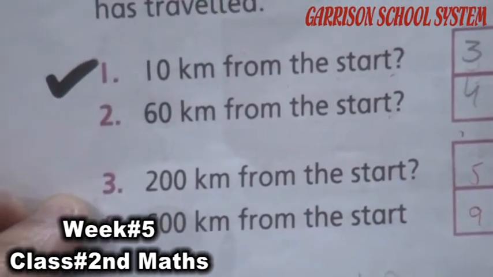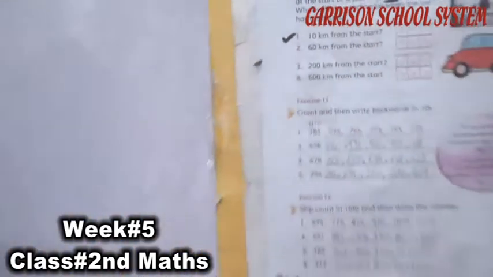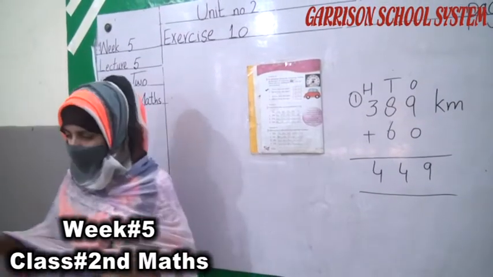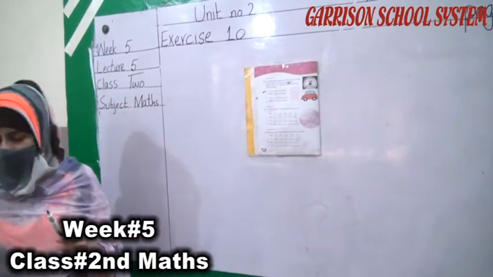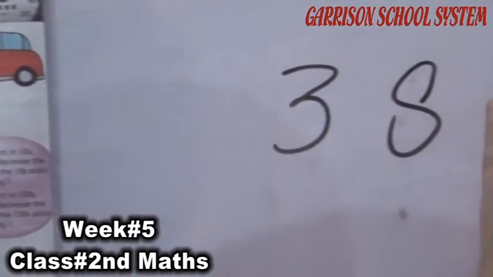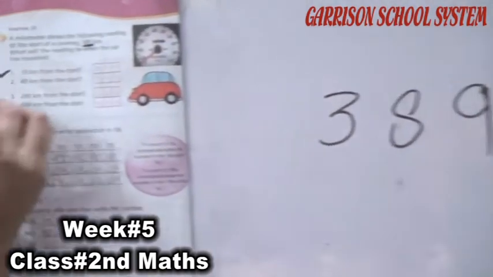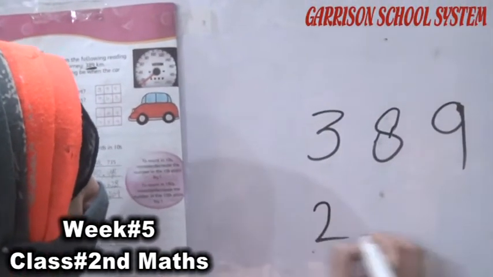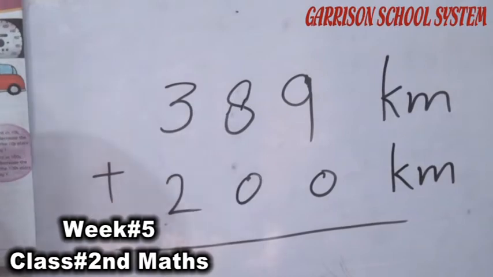Now move to the next, number 3. 200 kilometers from the start. Now what should we do? We have to add this 200 to this 389. We have to add all these numbers in this given number. 389 is the number which is given to us. Now we have to add this 200.